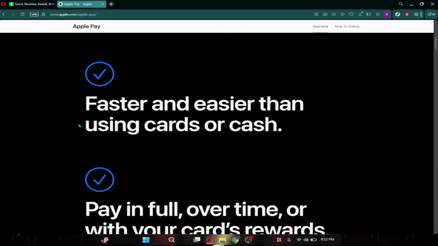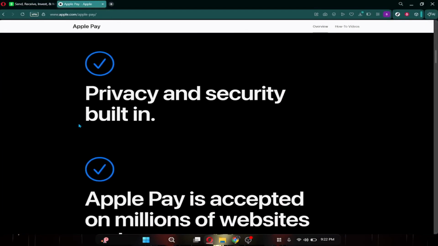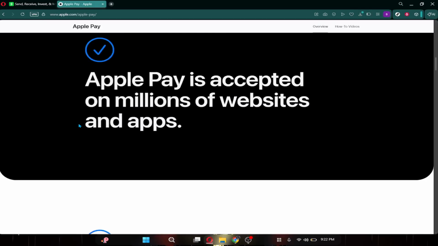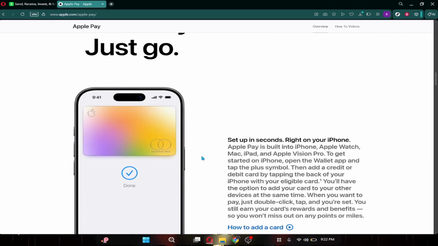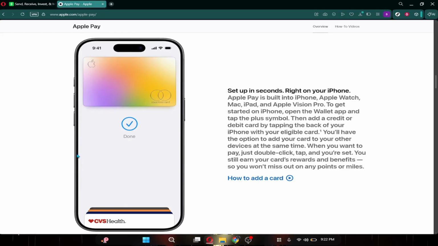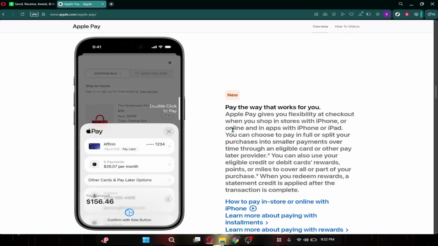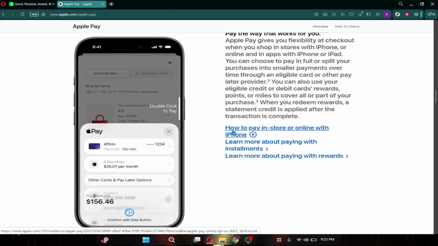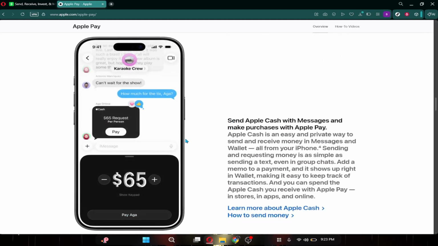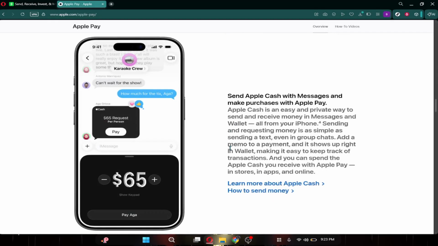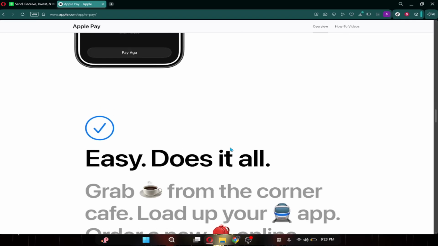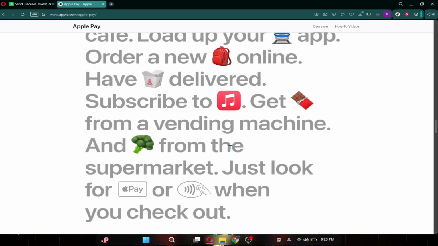Now let's talk about Apple Pay. Apple Pay is mainly built around contactless payments and the Apple Wallet ecosystem. With Apple Pay, you can send money to other Apple users through Apple Cash directly inside the Messages app or Wallet app. Apple Pay transfers between Apple Cash users are usually free, and standard bank transfers are also free. Instant transfers to debit cards may include a fee, similar to Cash App.